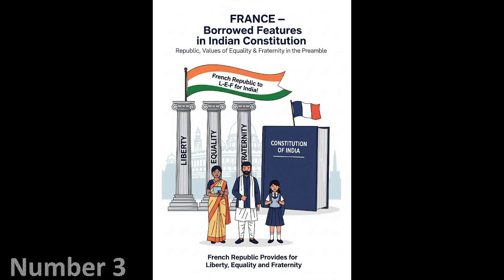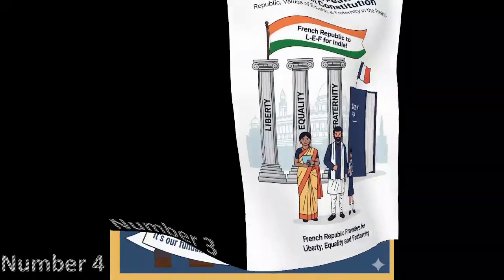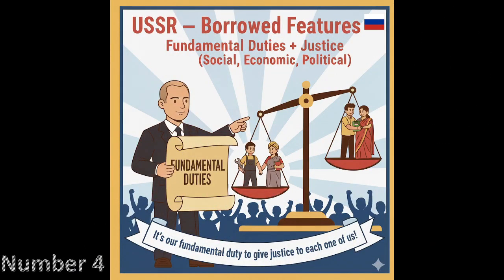Okay. Now let's move to the number 4. The number 4 we have USSR. USSR has given us 2 features. First one is fundamental duties and the second one is justice. Whether it is a social, economic or political justice, all these 3 type of justice has been mentioned in the preamble, and these are borrowed from the constitution of USSR.